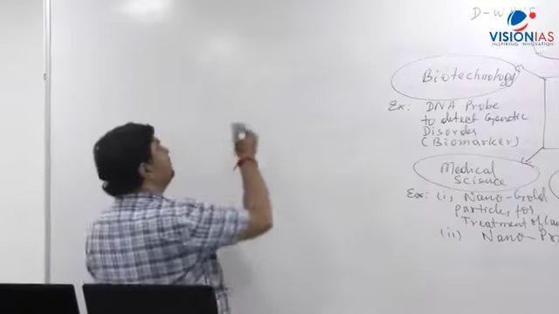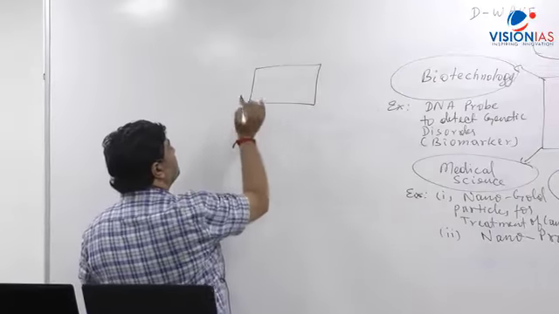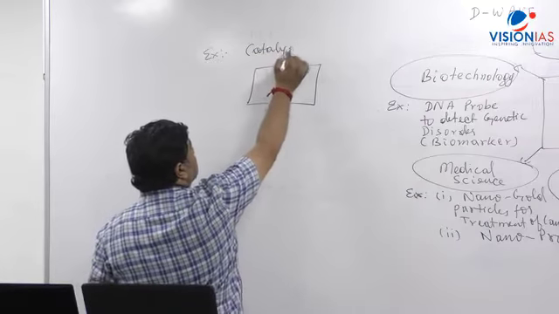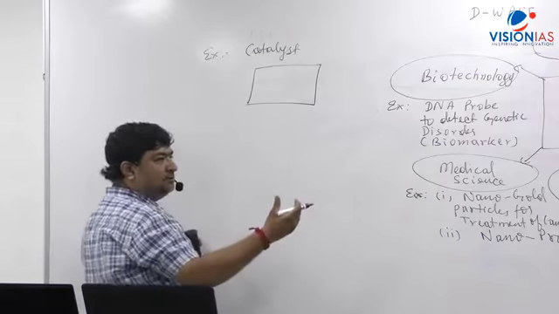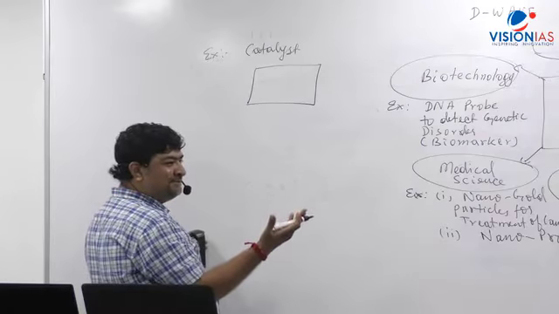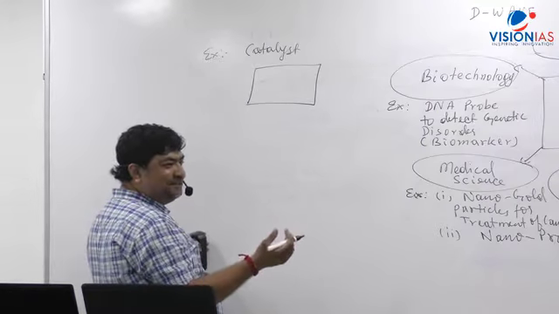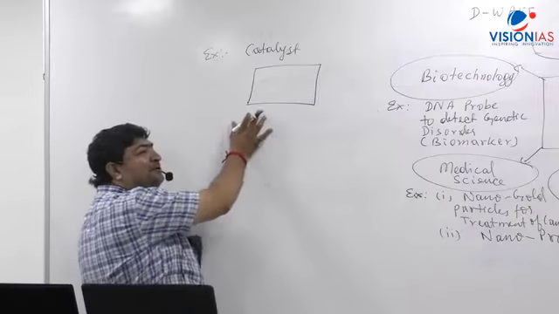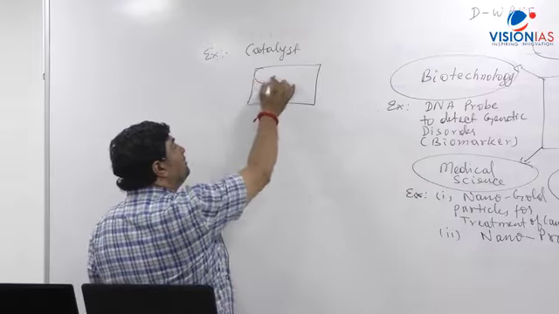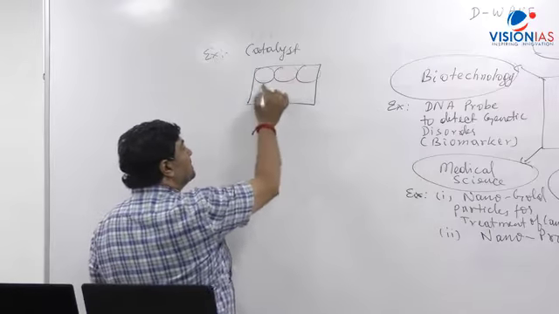It's like this. Let's say, for example, a catalyst. Novel means a new type of, like what you read, Salman Rushdie and Charles Darwin and all this. Now understand here. Let's say this catalyst is made of a bigger, bulk size.